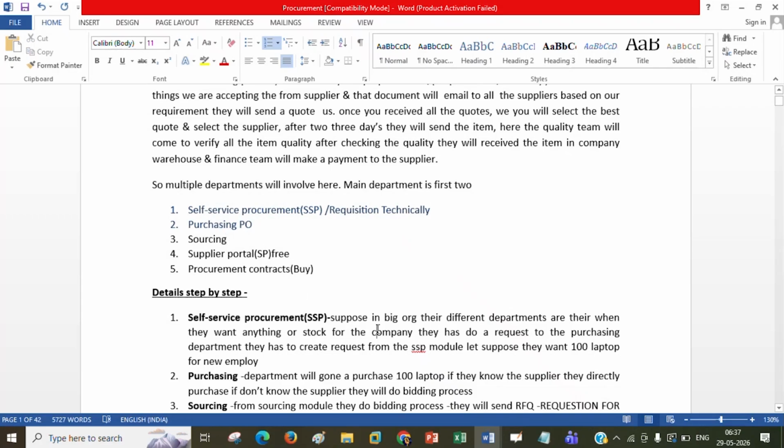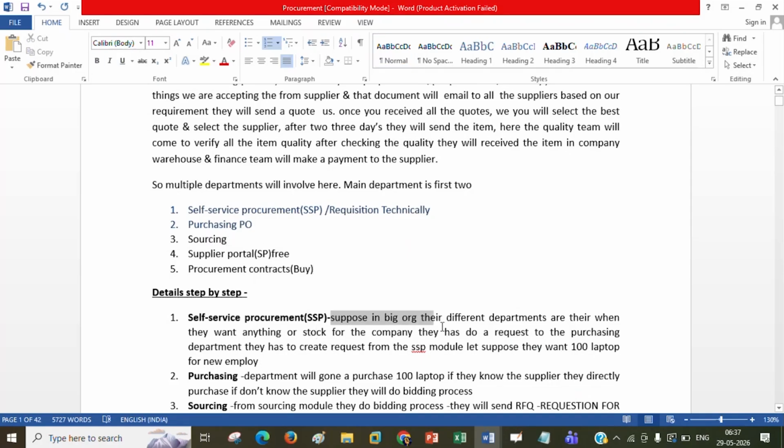Why do I write down everything? Because it will help you a lot to go step by step. If you are confused about this department process, then you will be confused in the whole P2P cycle or purchasing module. Here they mention it as quite tricky, but from my side, I suggest it is very easy compared to EBS. However, form and look and feel are very different, but concept-wise, it is simply the method they identified. That's it. So here, self-service procurement.